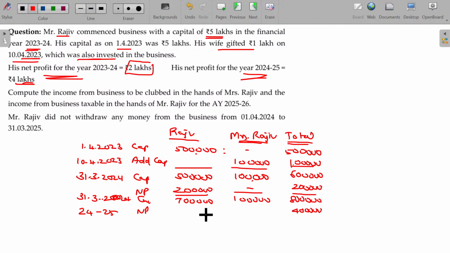So while any income is earned, cross verify the previous year's day 1. Day 1, the capital being 8 lakhs invested by Raju and Mrs. Raju in the ratio of 7:1. Then any income earned will be shared between these two in that ratio, 7:1. So 3.5 lakhs will be clubbed in the hands of Raju and 50,000 clubbed in the hands of Mrs. Raju. Is that clear? Hope now we'll be able to understand this one.